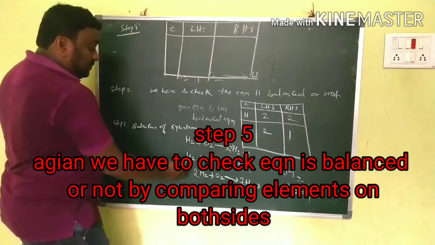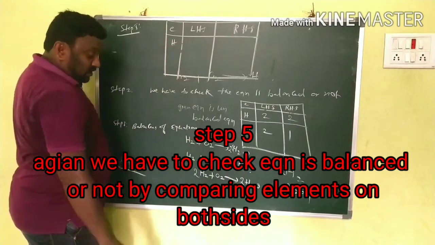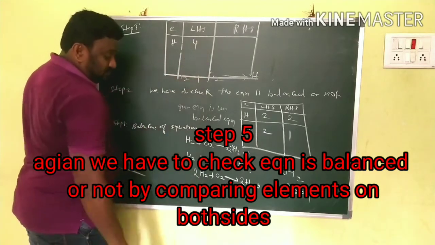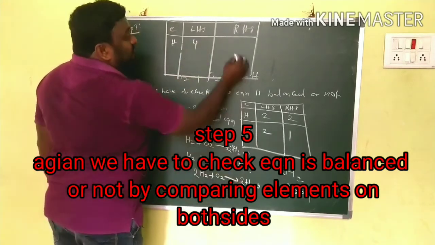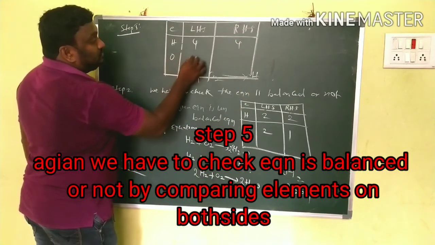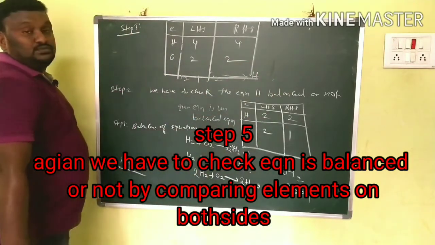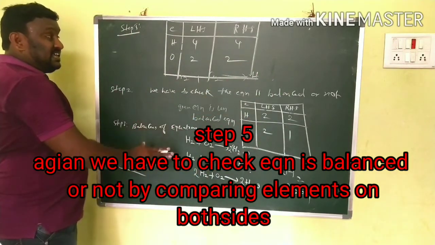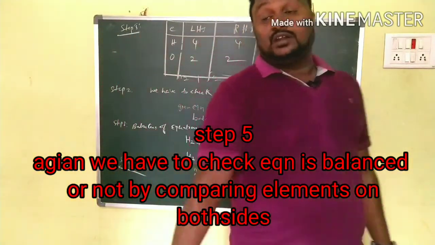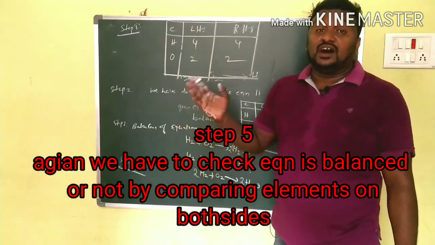Now first I am writing hydrogen. How many on the LHS? 2 into 2, 4. And on the RHS, 4. Again oxygen, how many? 2 here, and 2 here. So after balancing the equation, you have to check again whether it is balanced by comparing the elements on the LHS and RHS.